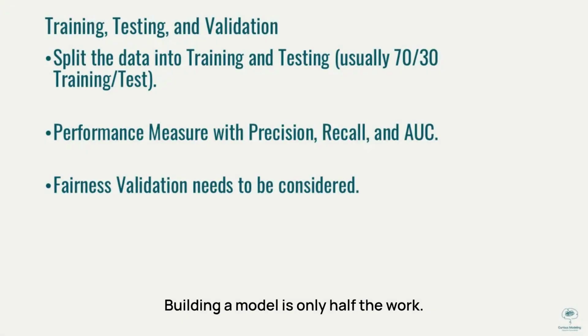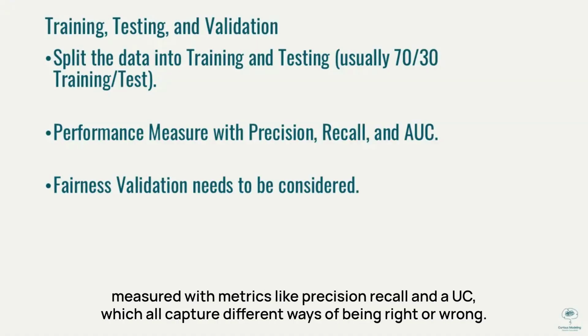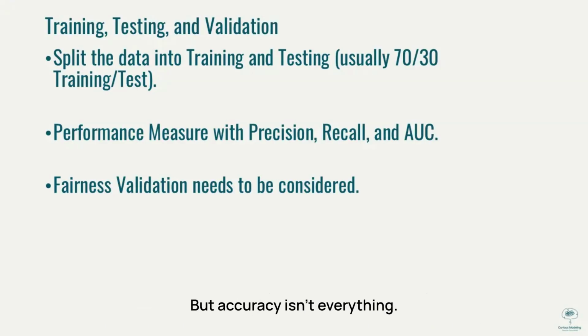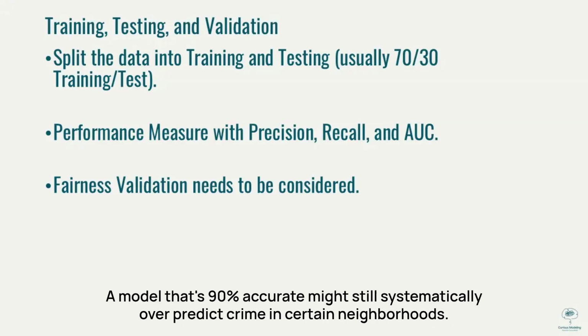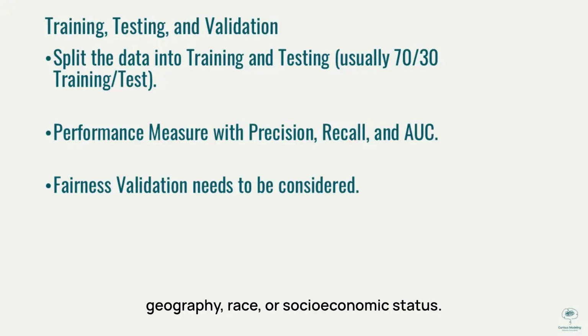Building a model is only half the work. Testing it, that's where rigor comes in. Analysts split the data into training and testing sets, typically 70-30. They train the model on historical data, then see how well it predicts new, unseen data. Performance is measured with metrics like precision, recall, and AUC, which all capture different ways of being right or wrong. But accuracy isn't everything. A model that's 90% accurate might still systematically overpredict crime in certain neighborhoods. That's where fairness validation comes in, checking for patterns of bias by geography, race, or socioeconomic status.